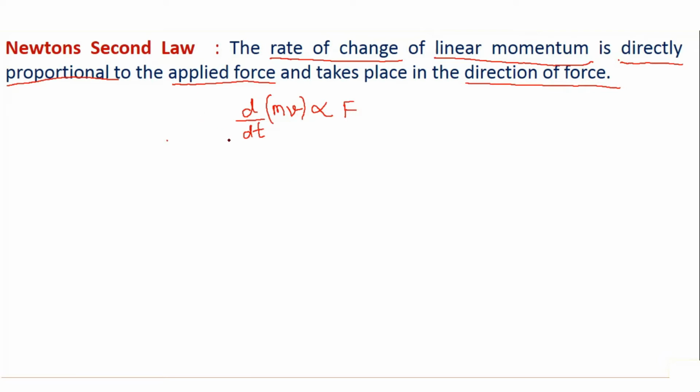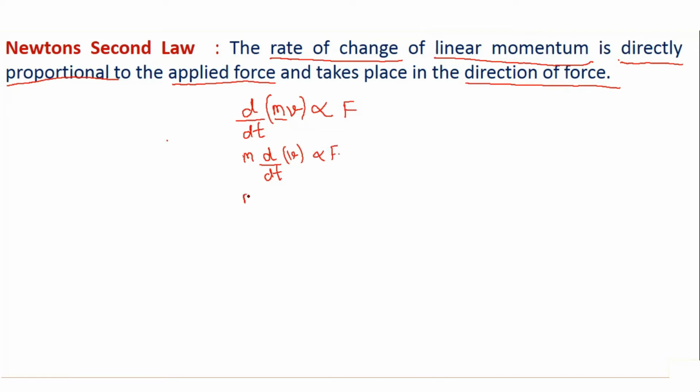Now solving it further, as we all know that mass is a constant, so I will take it out of the derivative. So it will be mass into d by dt of velocity is directly proportional to force.